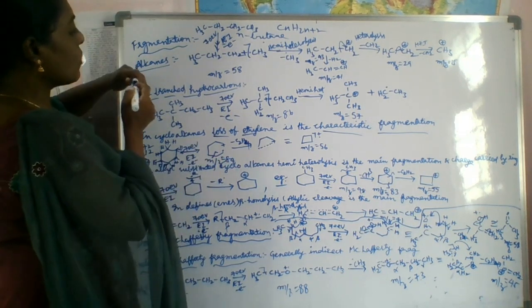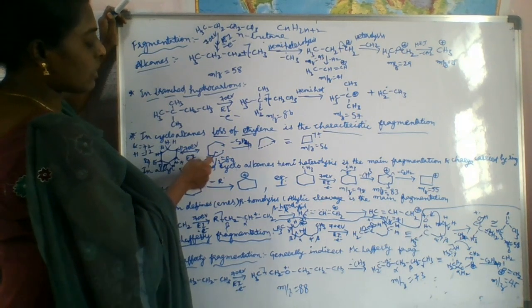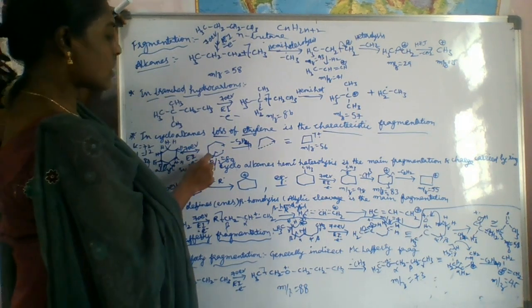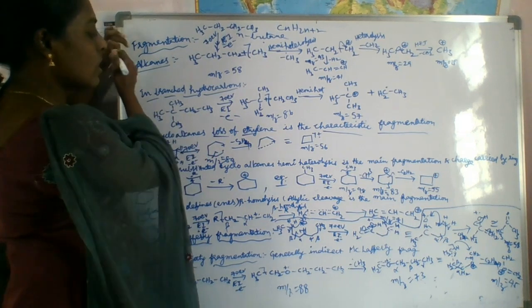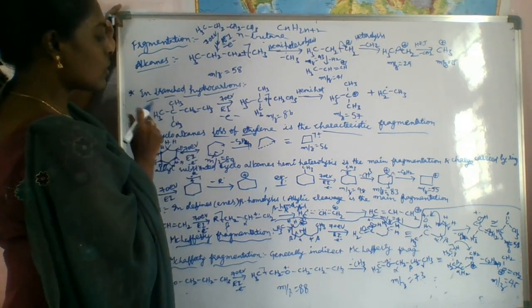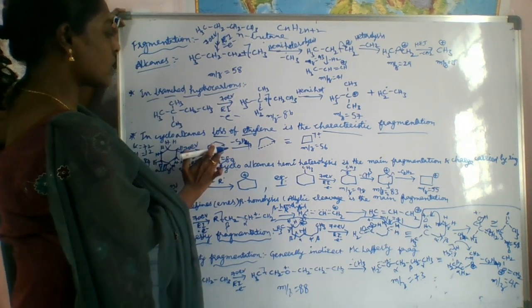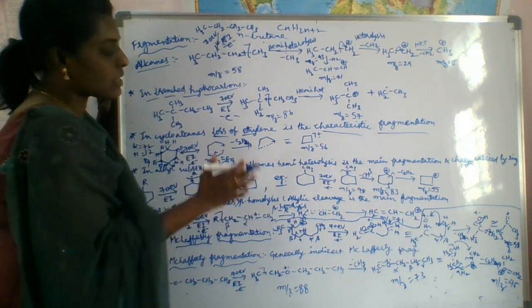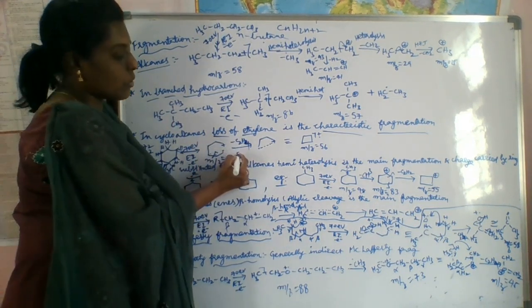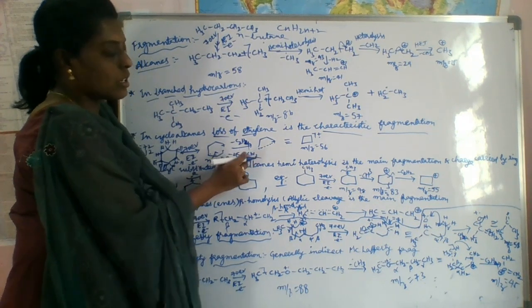Here we have to eliminate. One radical is there, and when we do this homolytic cleavage, one radical is formed here and one radical is formed here. A new bond is formed between these two radicals, and it is eliminated as ethylene, C2H4, CH2=CH2. We are eliminating this neutral molecule.